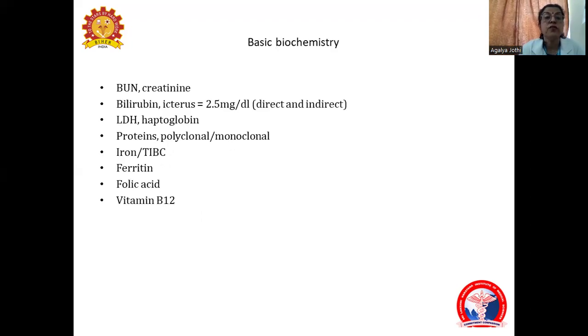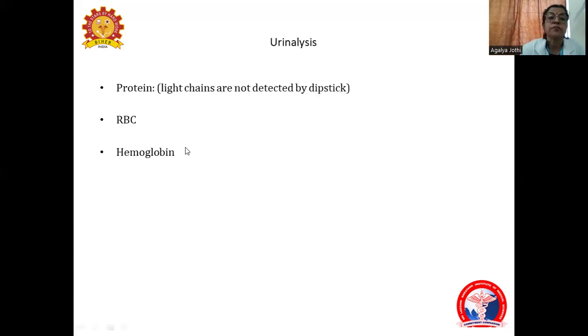In chemistries, you would like to know what has happened to the blood urea and creatinine, whether the bilirubin levels have increased. If there is destruction of the RBCs, the hemoglobin levels are more, the LDH values are high, proteins may be low. If we suspect deficiencies of iron, folic acid and B12, we can estimate these different values and make a diagnosis. In urine analysis, whether there is proteinuria, whether there are RBCs in the urine, hematuria may be a cause of anemia, and whether there is any hemoglobin.